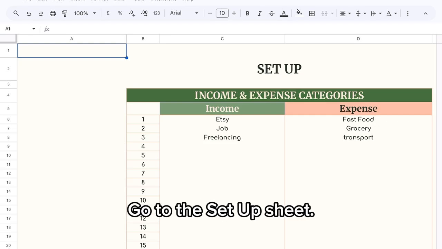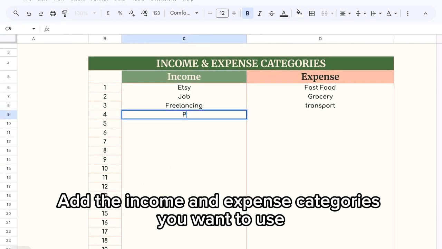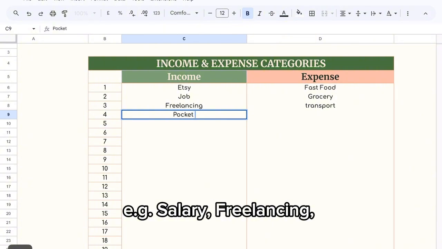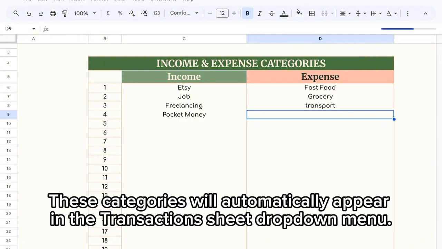Step 3. Go to the Setup sheet. Add the income and expense categories you want to use. For example, salary, freelancing, groceries, transport, utility bills. These categories will automatically appear in the Transactions sheet drop-down menu.